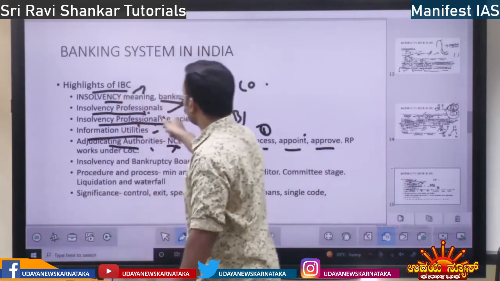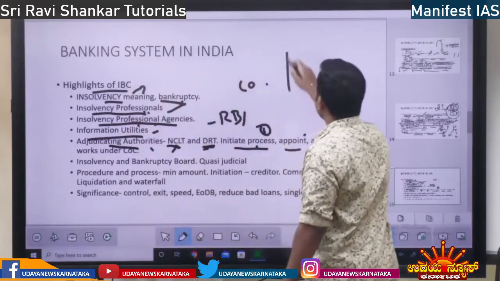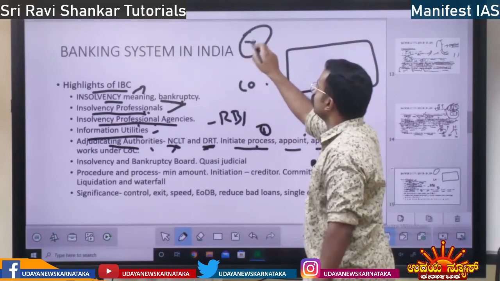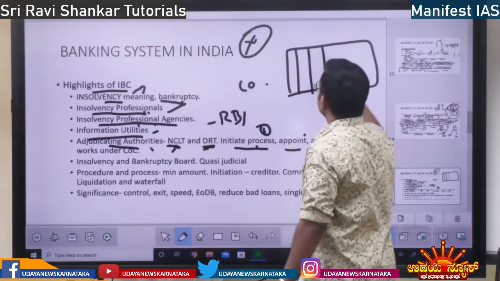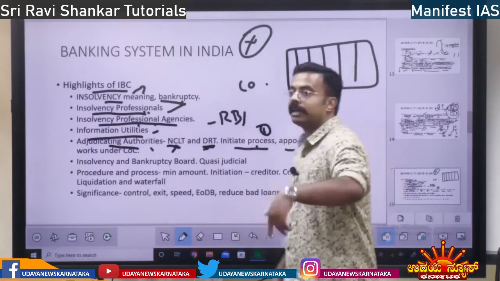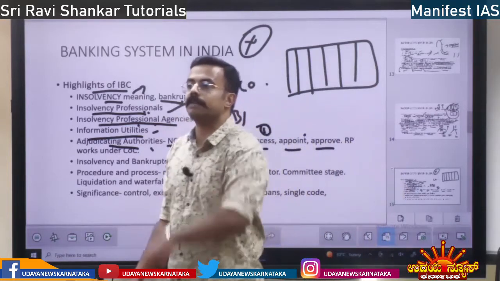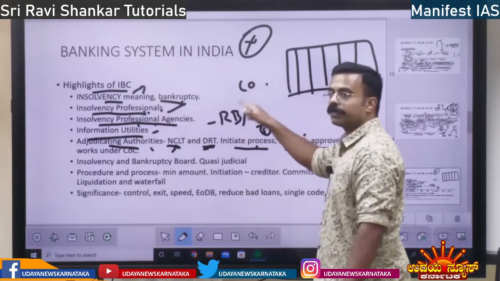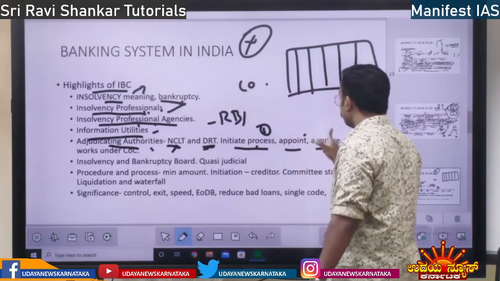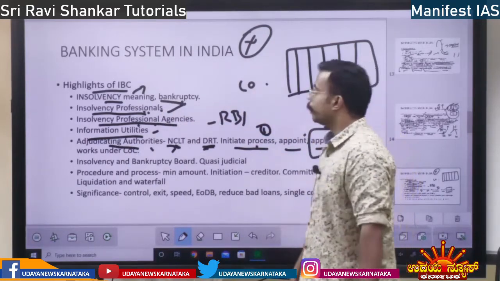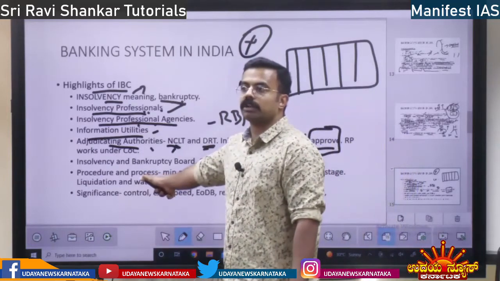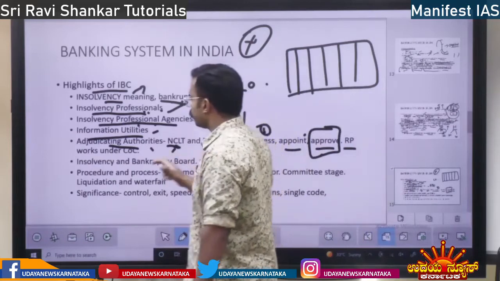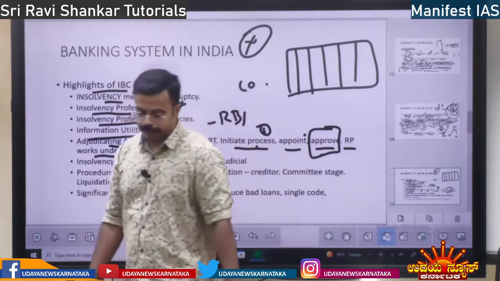The insolvency professional will give a proper plan: for a company which has defrauded, how to revive this company and how to recover money from it. That plan will be approved by these adjudicating authorities. And also this resolution professional works under the committee of creditors.